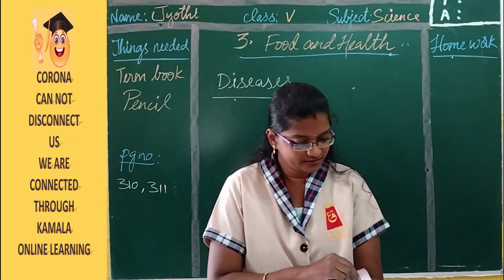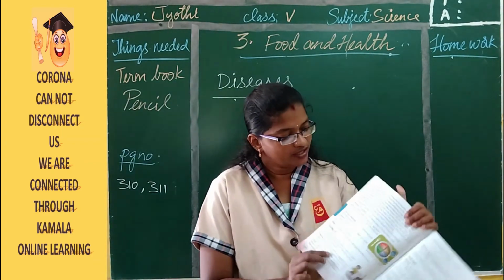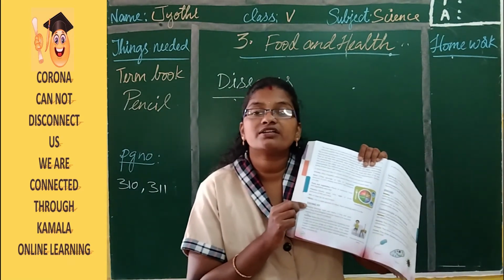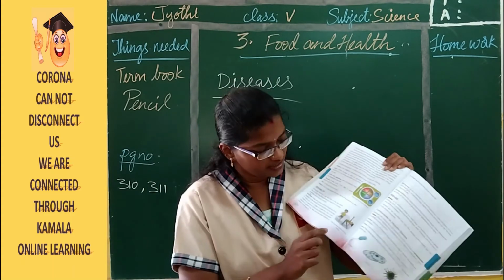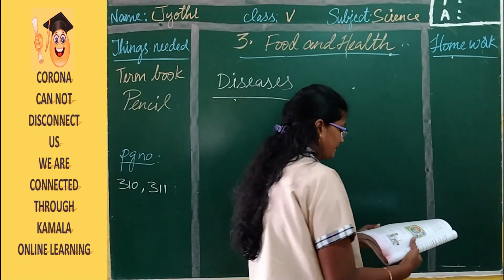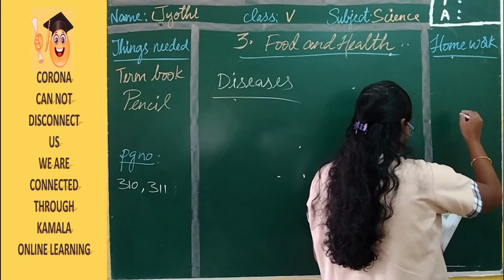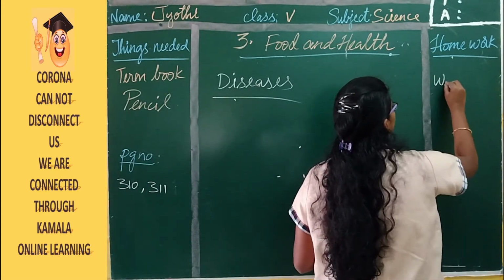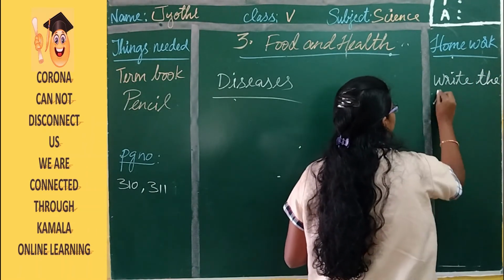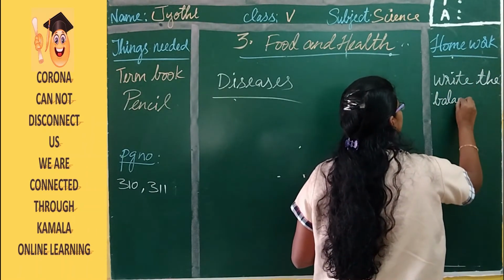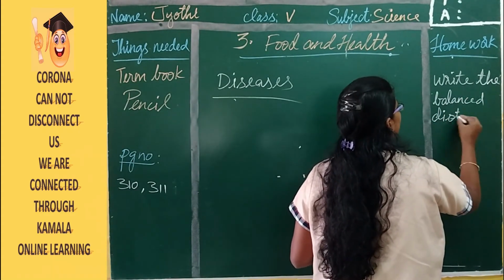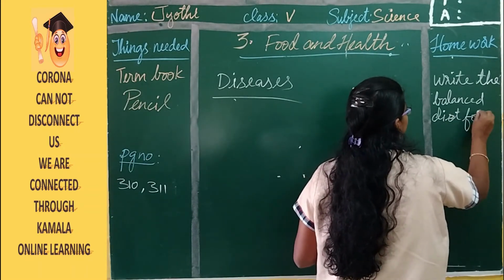Your homework is to write the nutrients which are required for a school student. That is from page number 310. Write the balanced diet for school children.